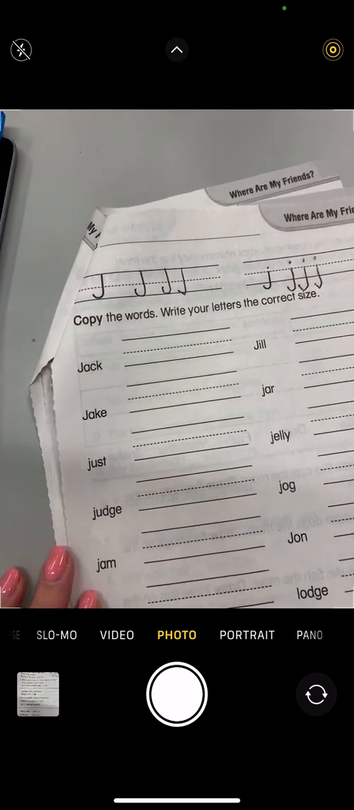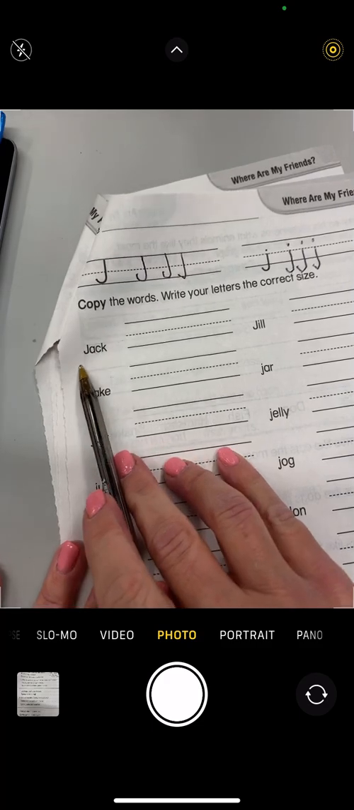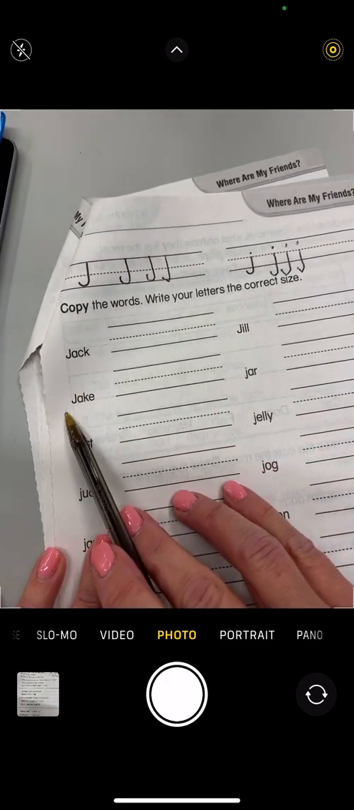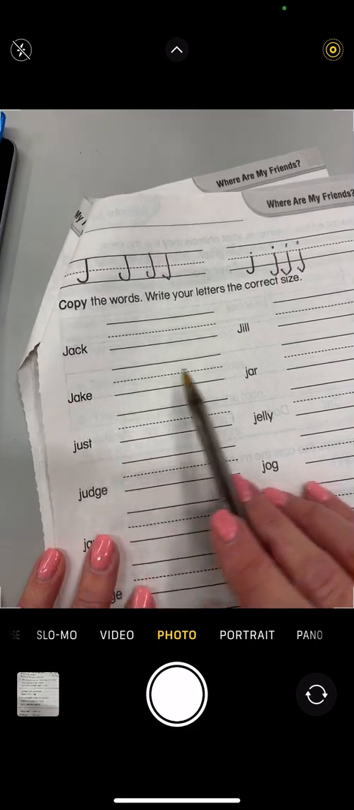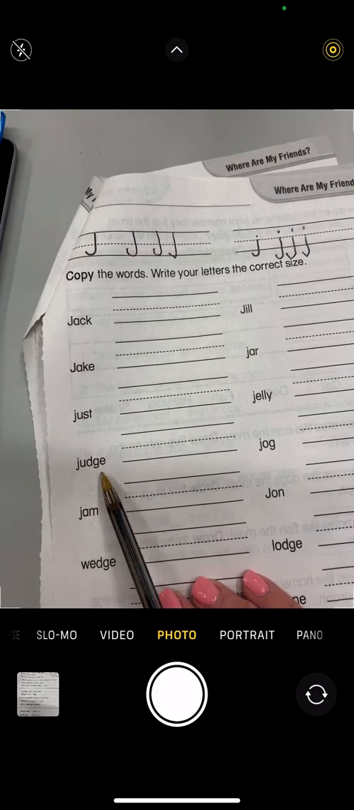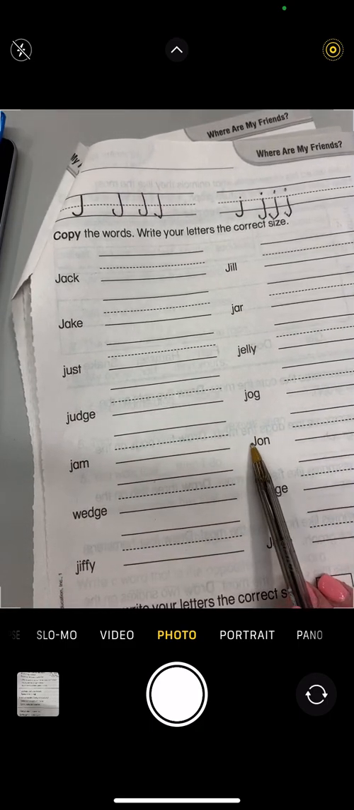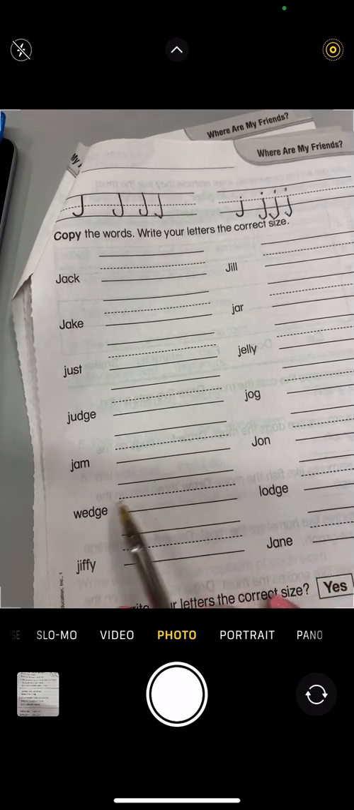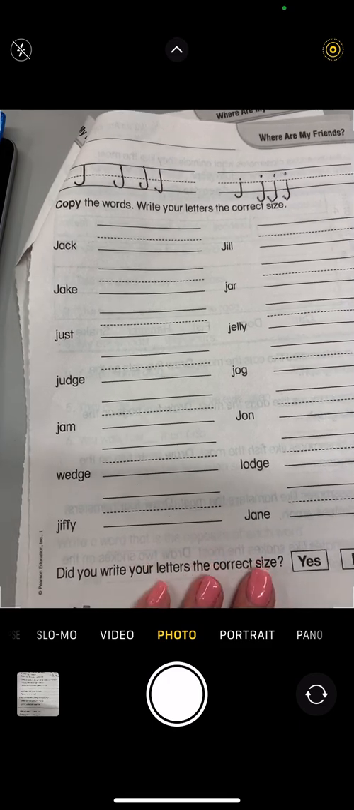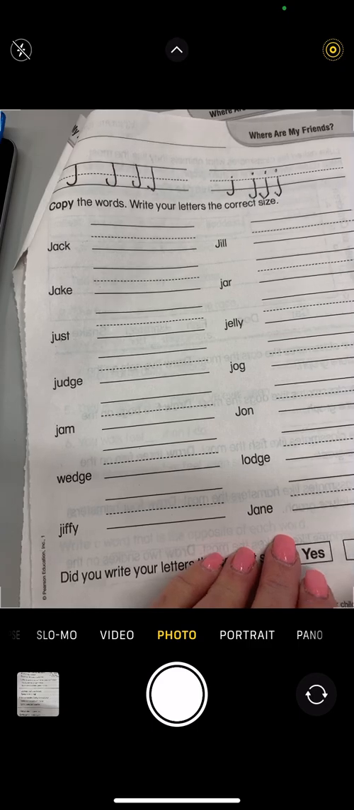And then you're going to copy the words using your best printing. Jack, capital J. Jill, capital J. Jake, capital J. Jar, just, jelly. Judge, jog, jam. John, that's his name, so capital J. Wedge, lodge, jiffy, Jane. Please write those in your neatest printing. Pause the video and then unpause it when you are done.